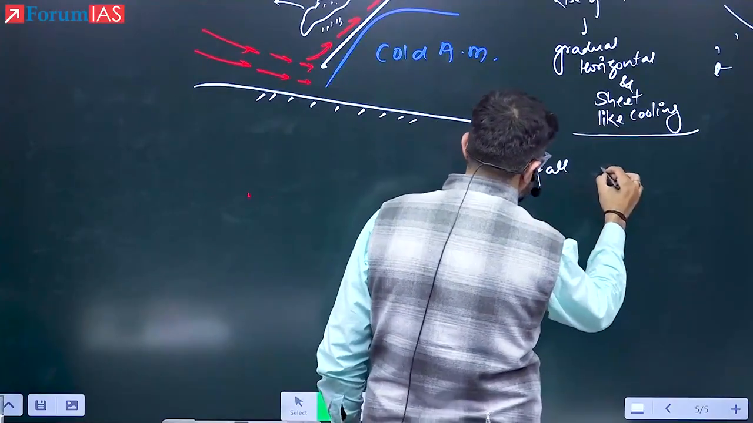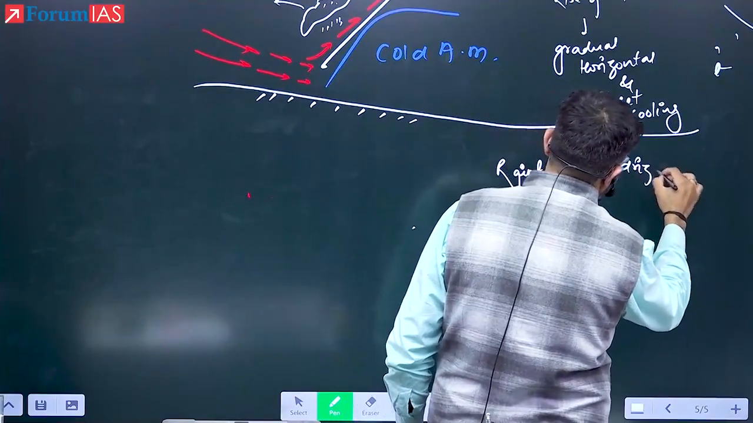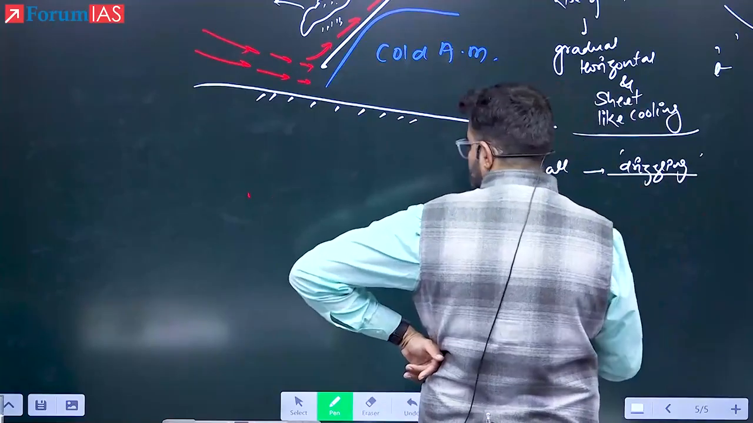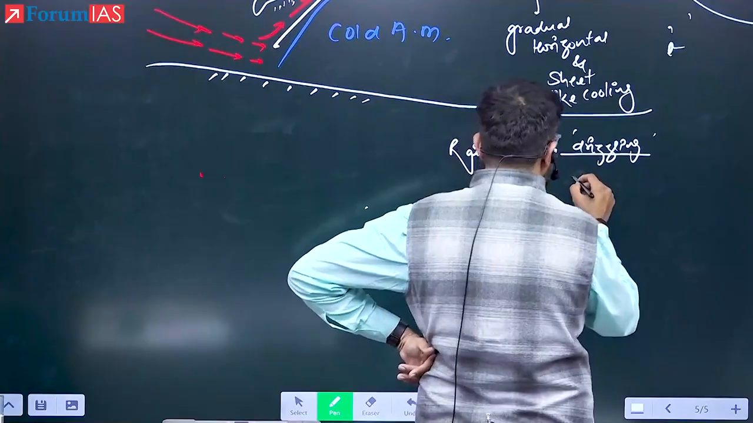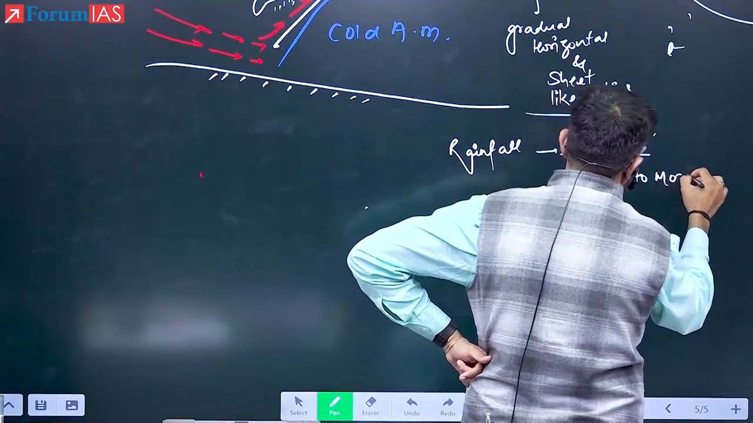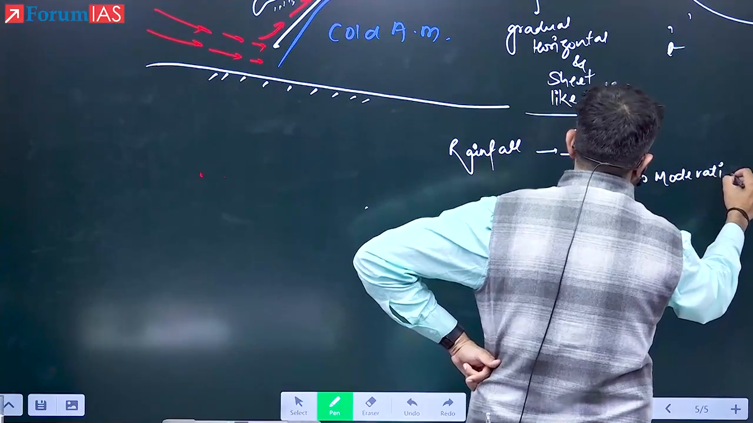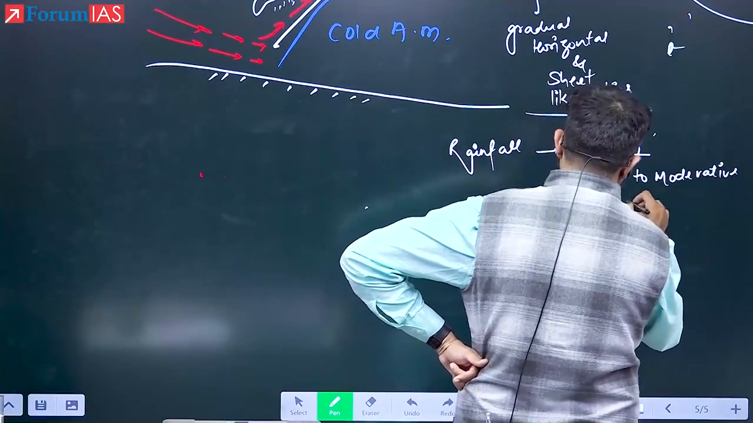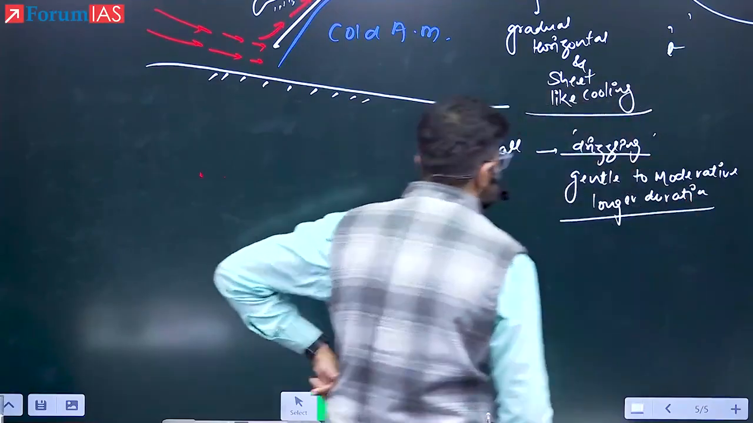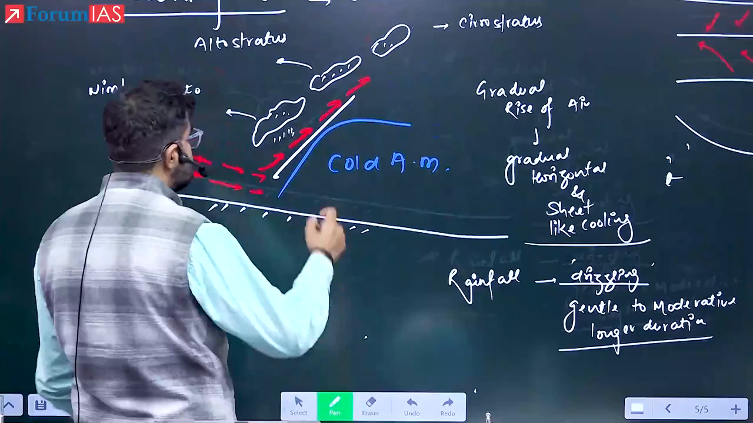Rainfall will be drizzling, means fuhar in Hindi, right? Very fine drops. Then gentle to moderate, but comparatively of which duration? They are of longer duration. Longer duration. Okay. So this is how you will identify whether this is warm front or not.